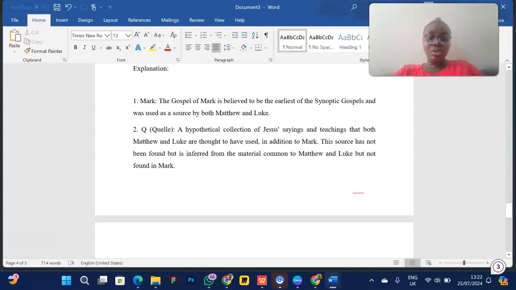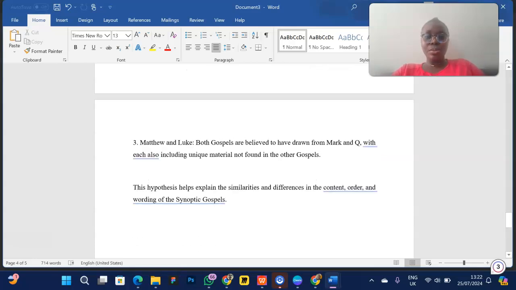And then the Gospel of Mark is believed to be the earliest of the Synoptic Gospels and was used as a source by both Matthew and Luke, then the Q source. So Matthew and Luke, both Gospels are believed to have drawn from Mark and Q, each also including unique material not found in the other Gospels. So this hypothesis helps explain the similarities and differences in the content, order, and wording of the Synoptic Gospels.